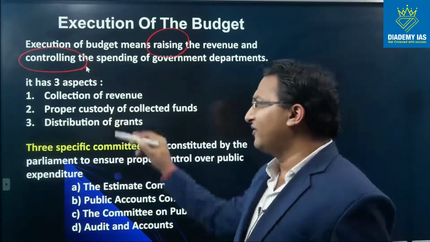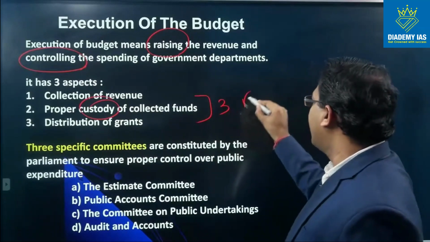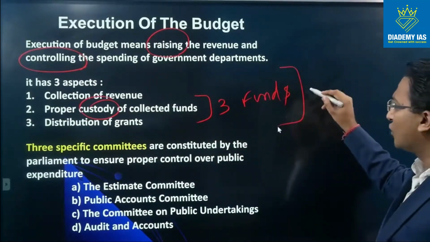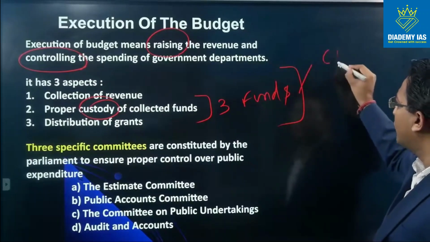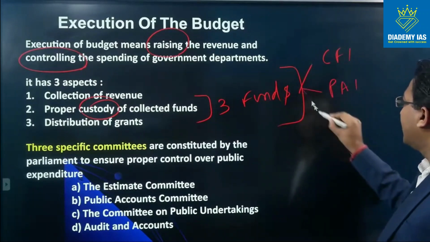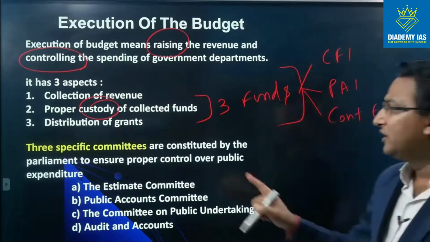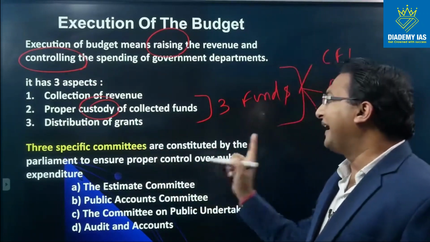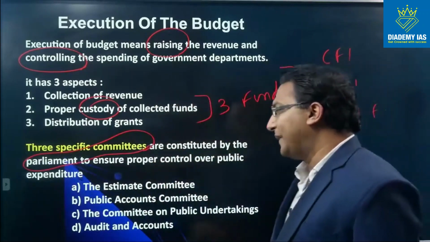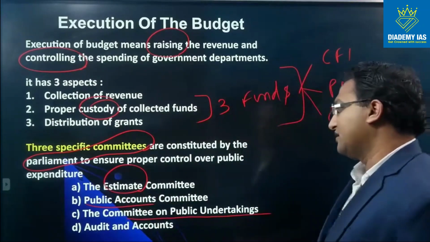It has three aspects: collection of revenue, proper custody of collected funds. I already told there are three funds. What are these three funds? We are going to discuss in the next slides onwards. Consolidated Fund of India, then we have Public Accounts of India, and then we have Contingency Fund. Three specific committees are constituted by the Parliament. So these are the parliamentary committees to ensure proper control over the public expenditure. One is the Estimate Committee, we have Public Account Committee, and Committee on Public Undertakings.